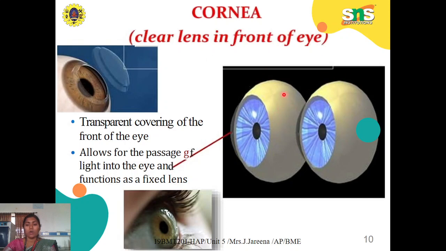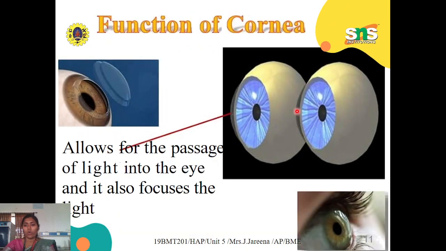The sclera is the white part of the eye, and in front there is a lens-like part. It seems to be like a lens, and that is nothing but the cornea. The function of the cornea, as I said before, is that it allows the passage of light into the eye, and it also helps to focus the light so that we can have proper vision.